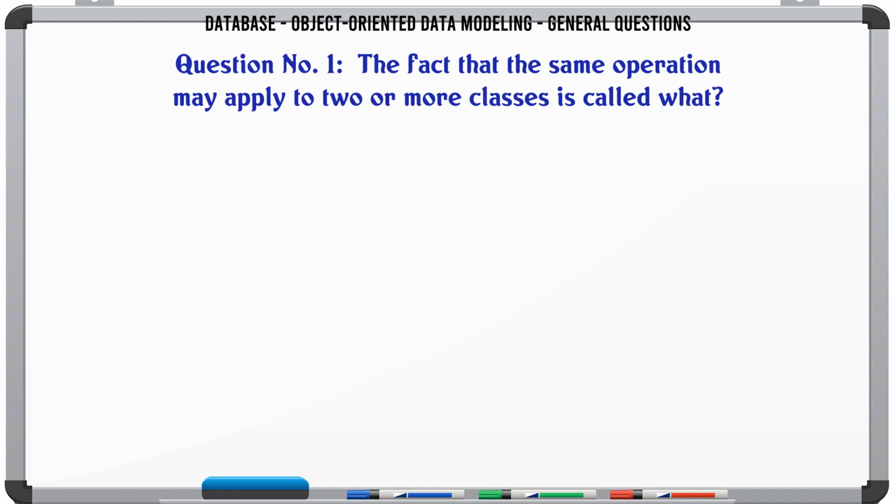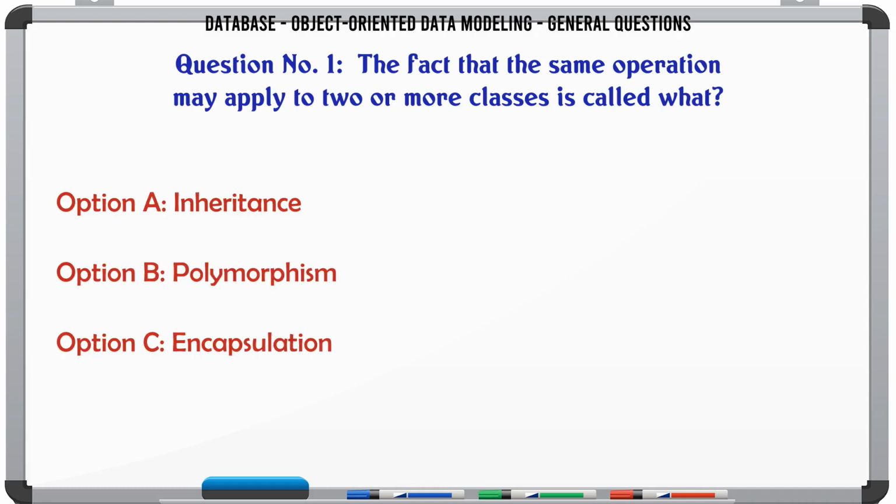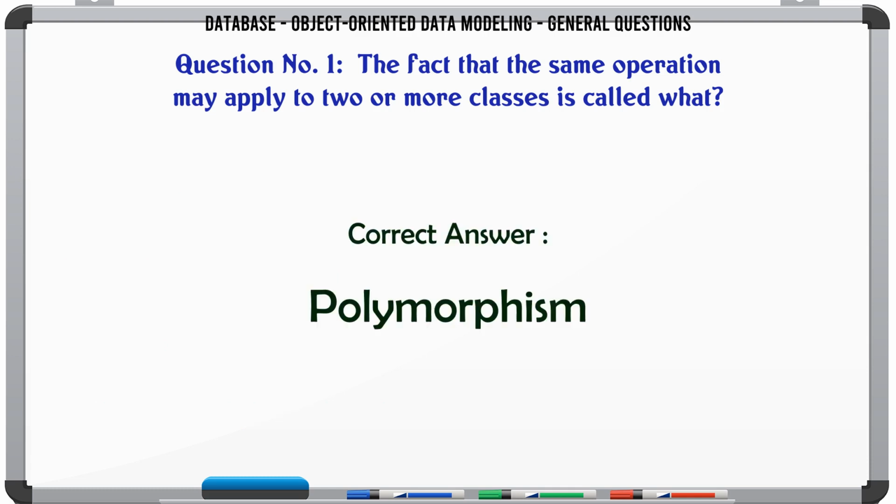The fact that the same operation may apply to two or more classes is called what? A. Inheritance. B. Polymorphism. C. Encapsulation. D. Multiple classification. The correct answer is polymorphism.